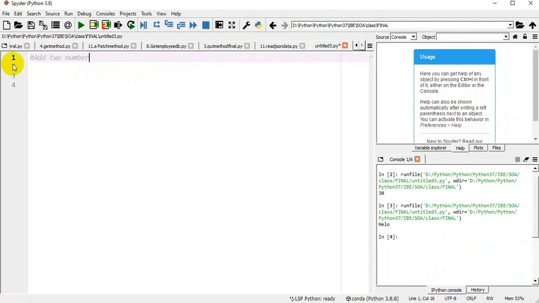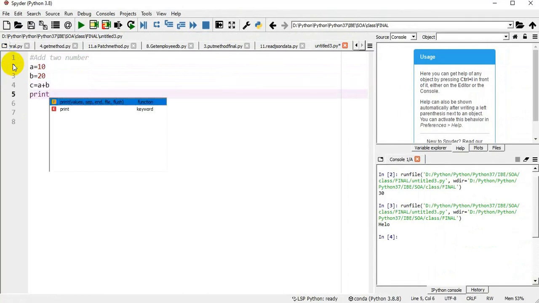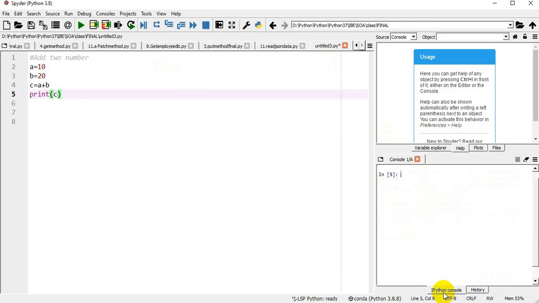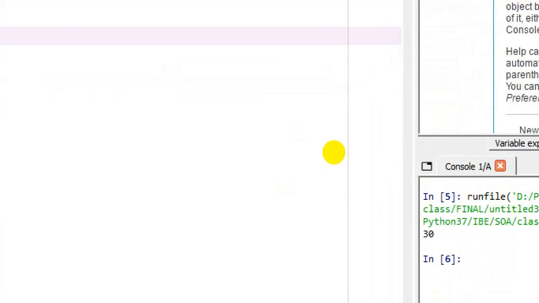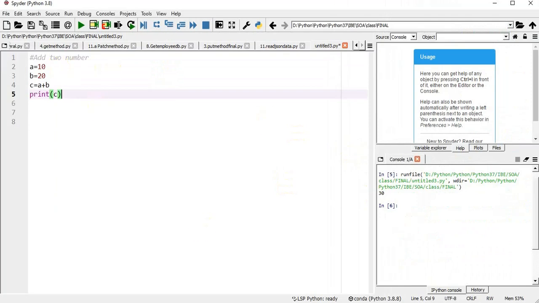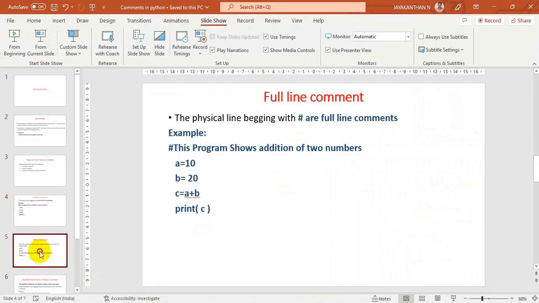Then I'm assigning variables a equal to 10, b equal to 20, c equal to a plus b, and print c. I'm clearing the console. Now I run the program. I'm getting 30 as my output. The comment is not executed. This is known as a full line comment.